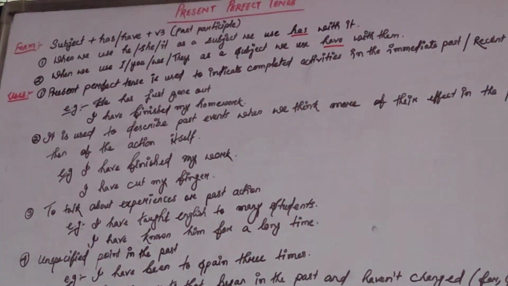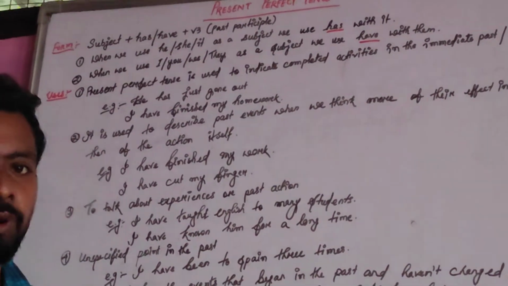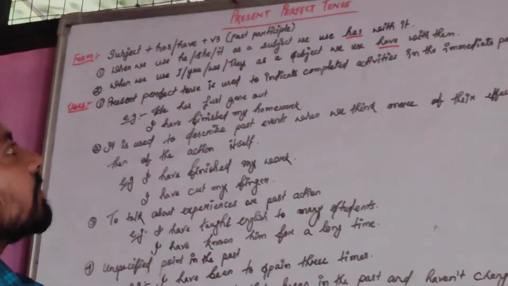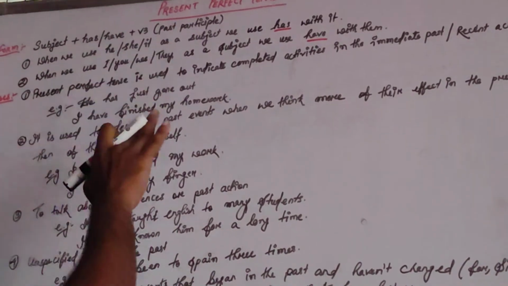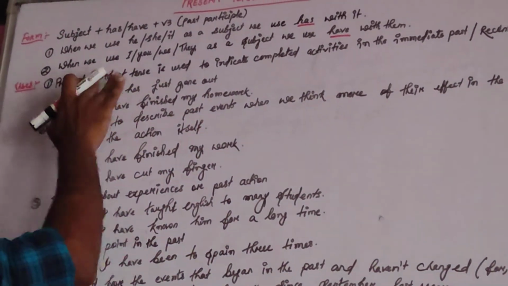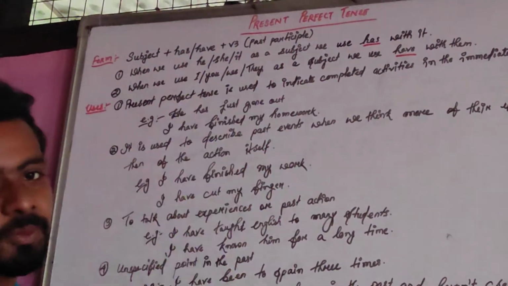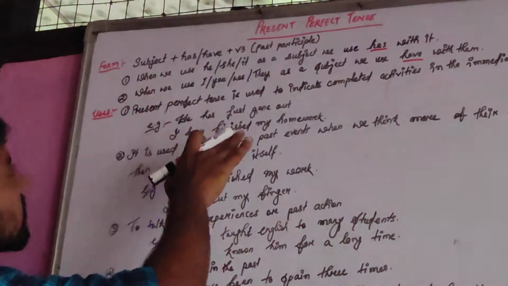Your concept is clear about the forms of verb. There are three forms of verb. Form 1 V1, form 2 V2, and the third form V3. So here we will be using the third form of verb, that is the past participle one. Don't get confused about the forms of verb. These were like take, taken, like that. Those are the forms of verb.